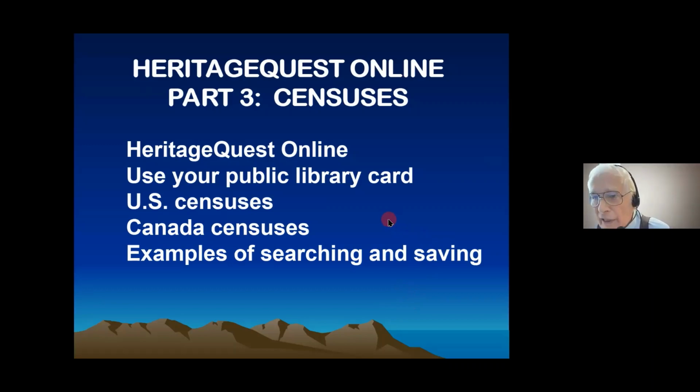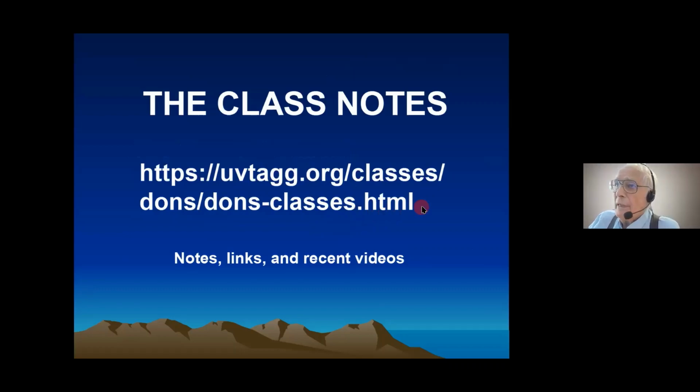And just recently, when I started preparing this a couple of weeks ago to get the notes updated, the Canadian censuses are on there. They were not on there a couple of years ago, but now they're on there. And I have some Canadian ancestors. We didn't know that until within the last few years, but I found them in there as well. We'll be looking at examples of searching and saving the information.